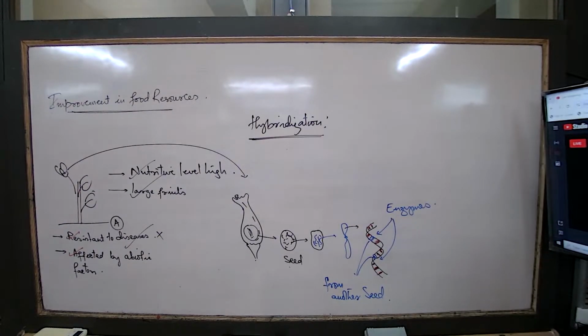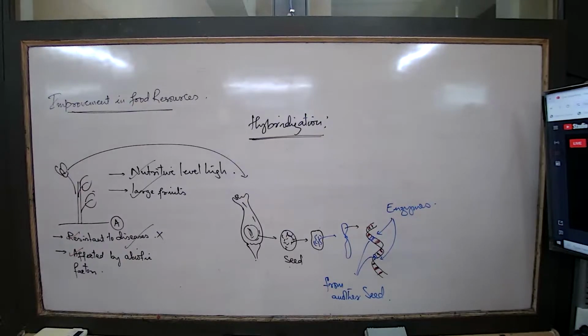Okay. What is the next one? Improved quality. Improved quality basically talks about the nutrient level of the grain. Now, let me give you this simple example. When we talk about these dals that we buy, the tur dal and the masoor dal and the moong dal and the chana dal, etc. Now that we are talking about these different varieties, are you aware that the prices of these different varieties are also different? है कोई idea है?